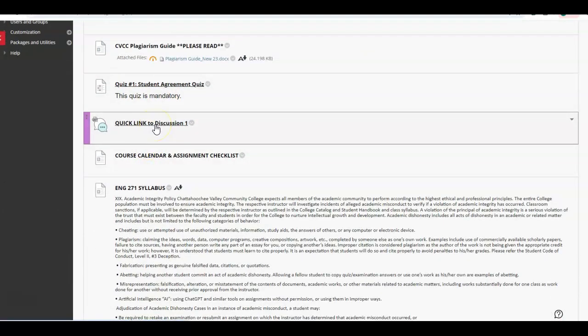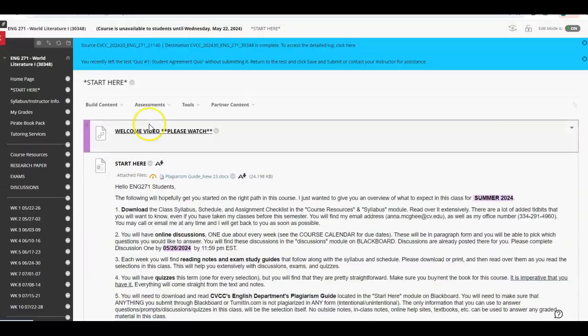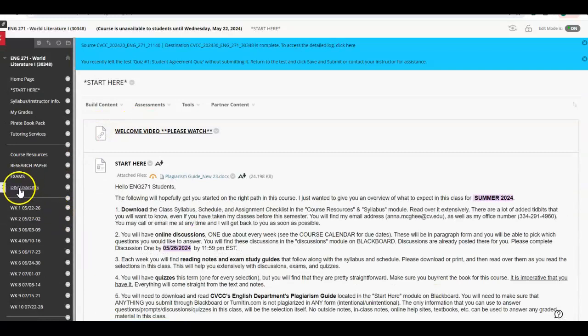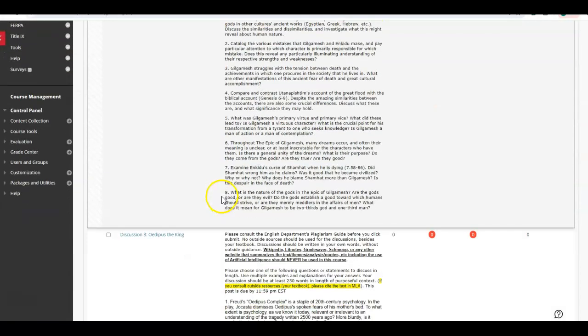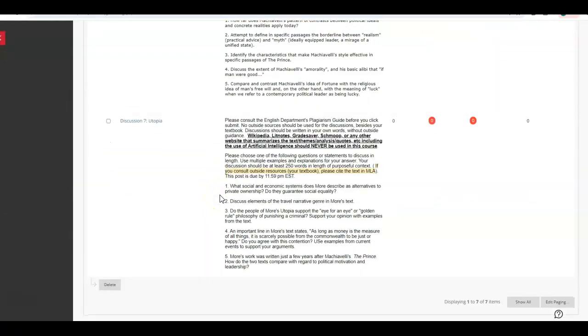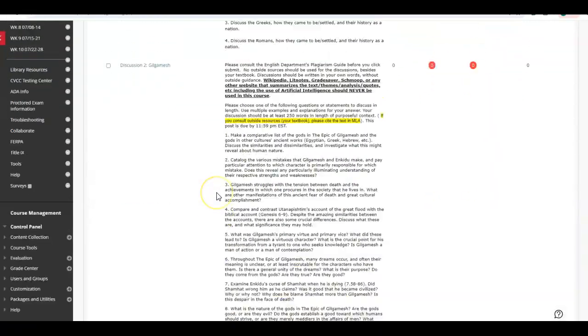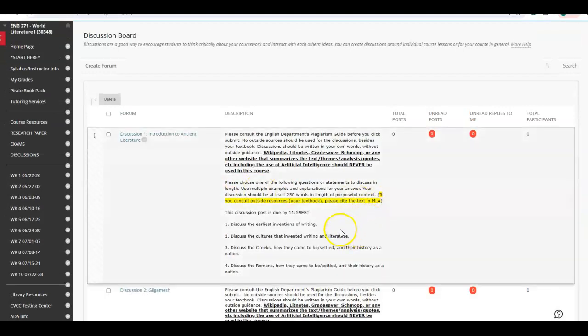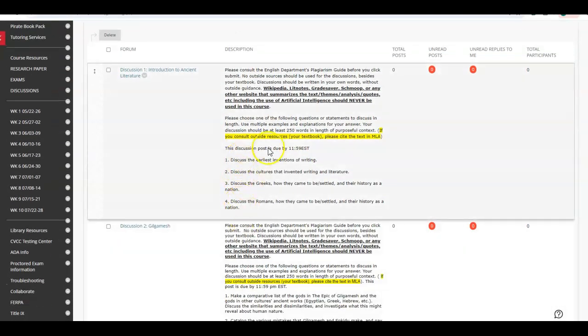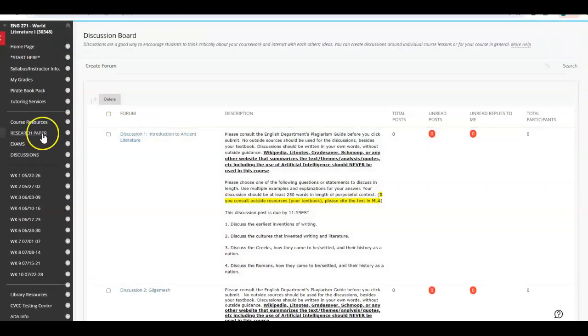Here's your link to discussion 1, but you can get to discussions by clicking on the sidebar over here at the modules. You'll see that all of your discussions are already up, and you can go ahead and get to work on those as quickly as possible. You will have to just pick one of the listed and answer in 250 words or more of meaningful context.